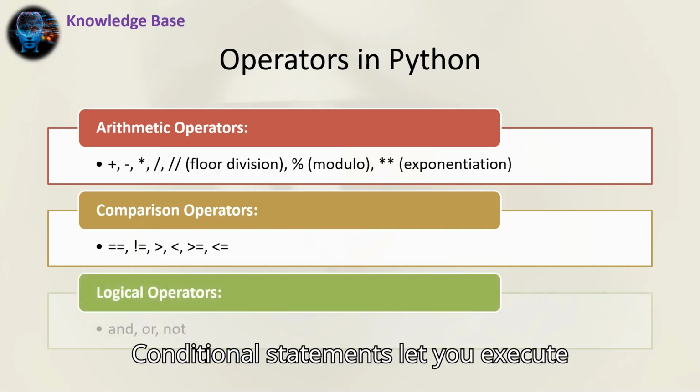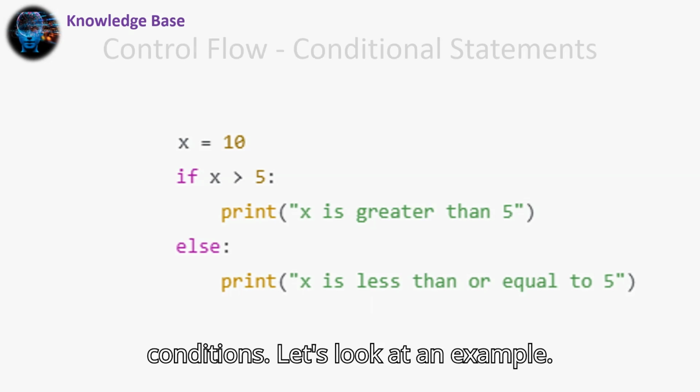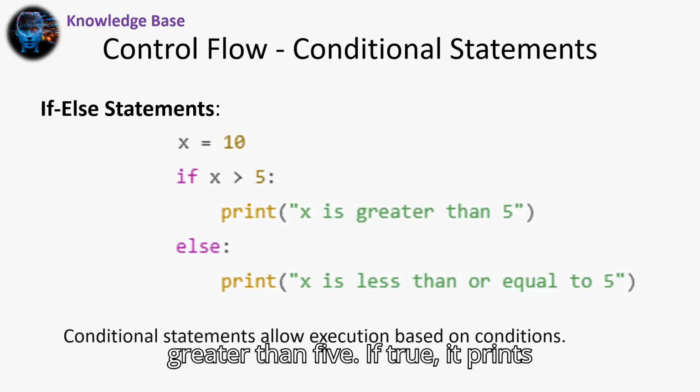Conditional statements let you execute specific blocks of code based on certain conditions. Let's look at an example. Here, we're checking if the variable x is greater than 5. If true, it prints "x is greater than 5." Otherwise, it prints the alternative message.